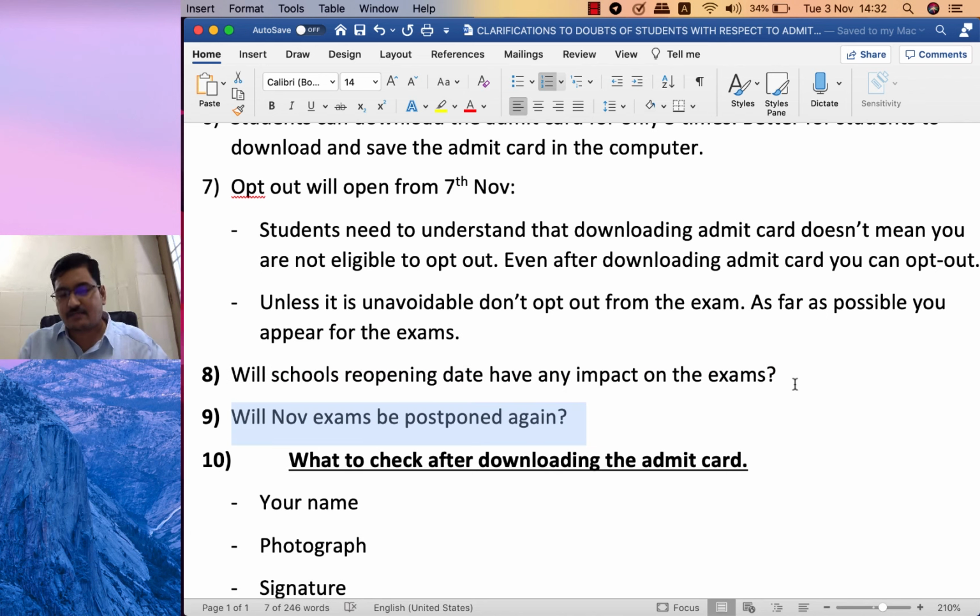Will the November exams be postponed again? Based on the environment prevailing right now, it seems that examinations will be held as per the schedule. At most, if the government in some few states declares a lockdown, for example in Delhi, where the number of cases is rising like anything, the Delhi government may take a decision to declare a lockdown for a few days.